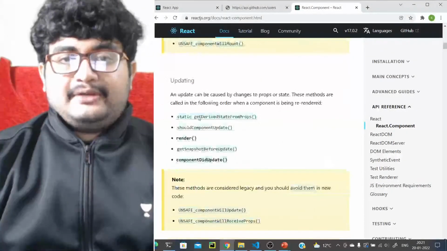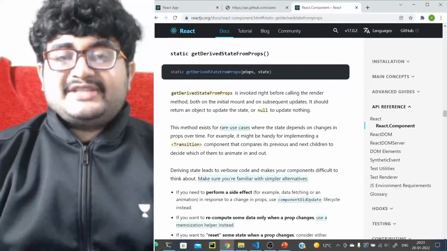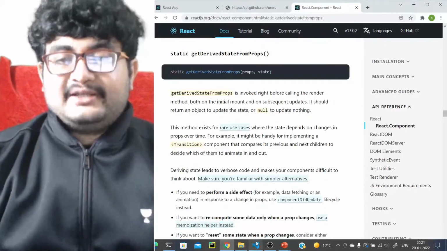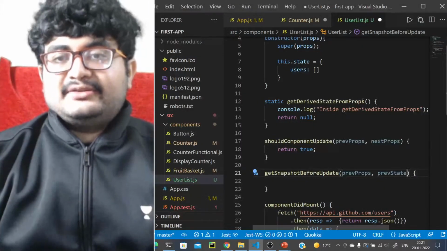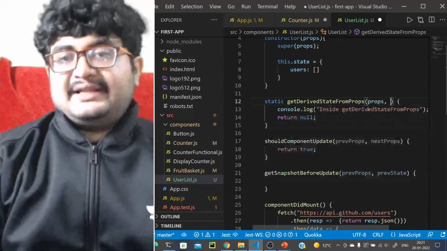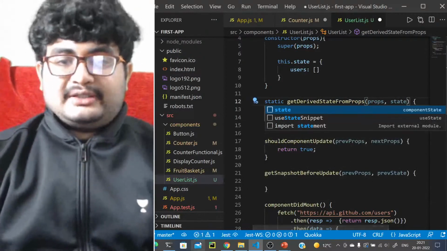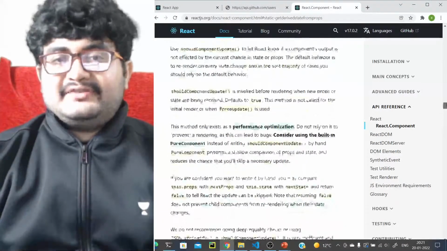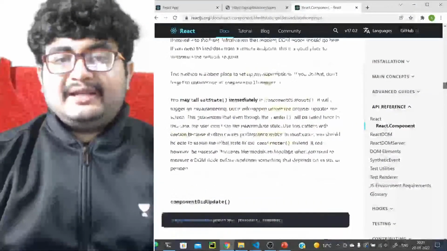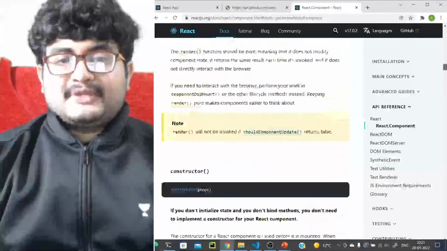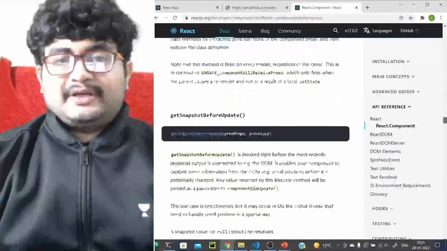What are we looking into? We are looking into update. So getDerivedStateFromProps receives the props and the state. It will just receive the props and the state, so let's make it receive the props and the state, right? What does shouldComponentUpdate receive? So shouldComponentUpdate, let's go into that. Where is shouldComponentUpdate?